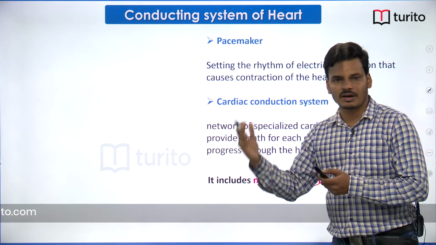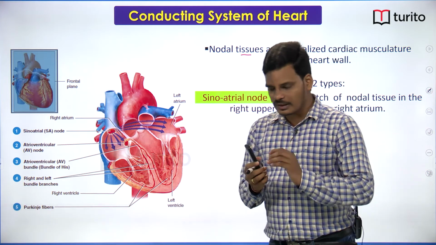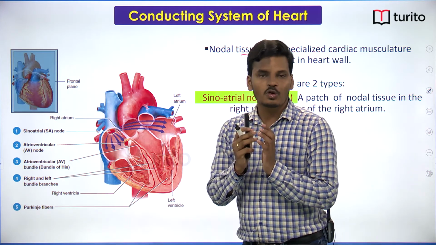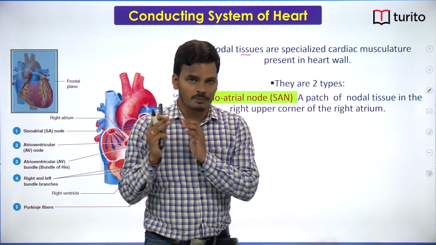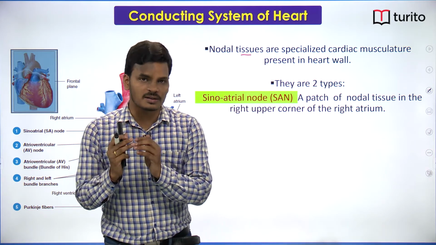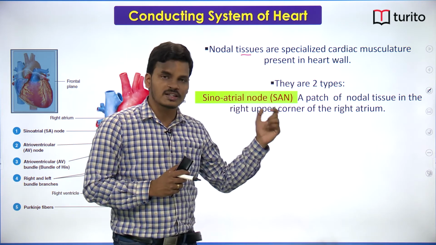We will see one by one. First, nodal tissue. The nodal tissues are nothing but the cardiac muscles themselves. A group of cardiac muscle cells is modified to perform a specialized function, that is nothing but the nodal tissue, which is specialized cardiac musculature present in the heart wall.